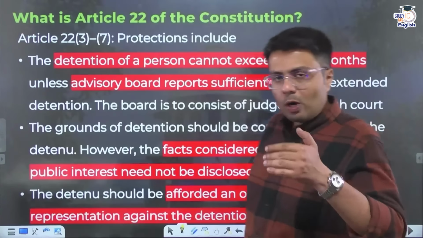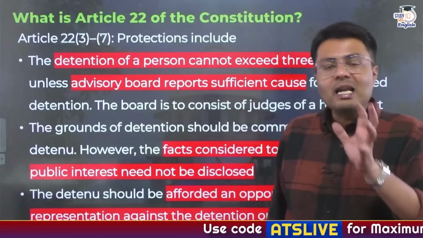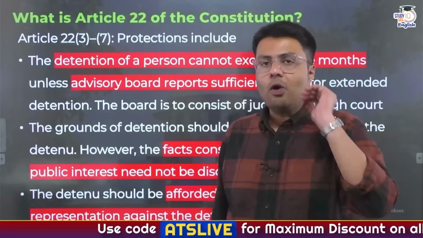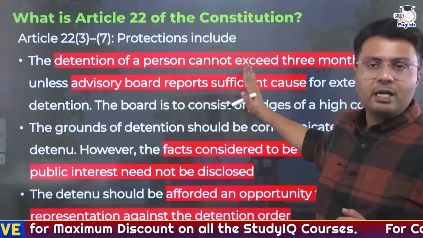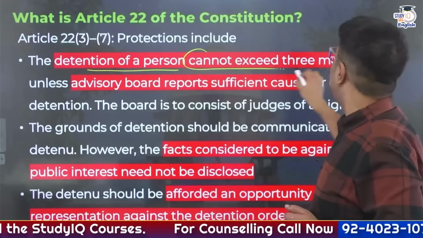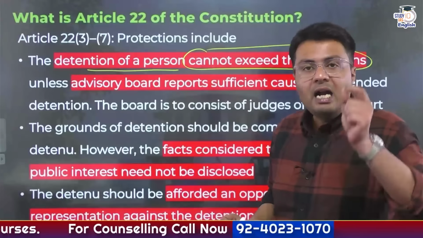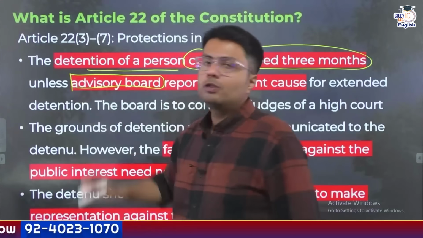Now let us understand what are the rights provided to people so as to protect them if they are arrested or detained under any law providing for preventive detention. First of all, the protections provided include that detention of a person cannot exceed the time period of 3 months unless an advisory board reports sufficient cause for continuation